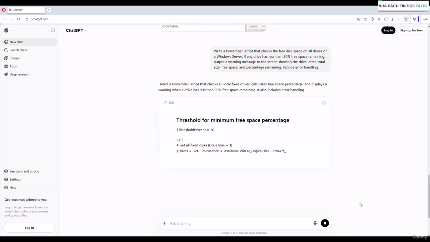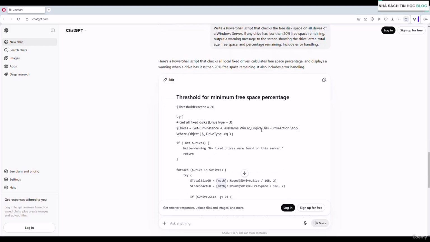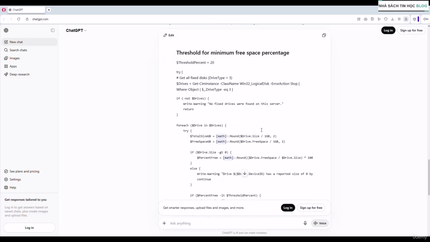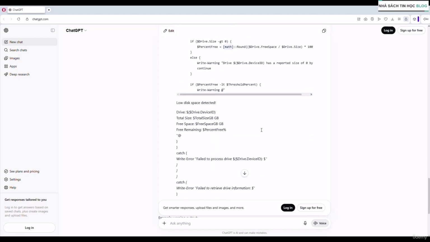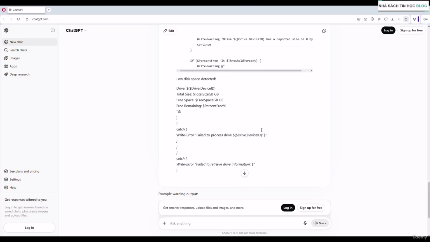It's going to think about it for a moment and boom, check it out. A script is being written as I speak. And look what it gives us. This is a script that I could actually test and then potentially use in an environment. It's got clear variable names. It handles the calculation for us. And most of all, it actually outputs something readable. And if something goes wrong, it's not going to crash silently.